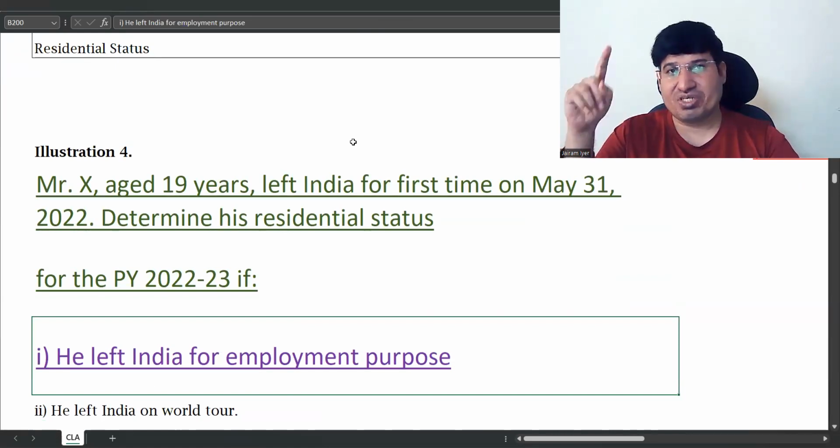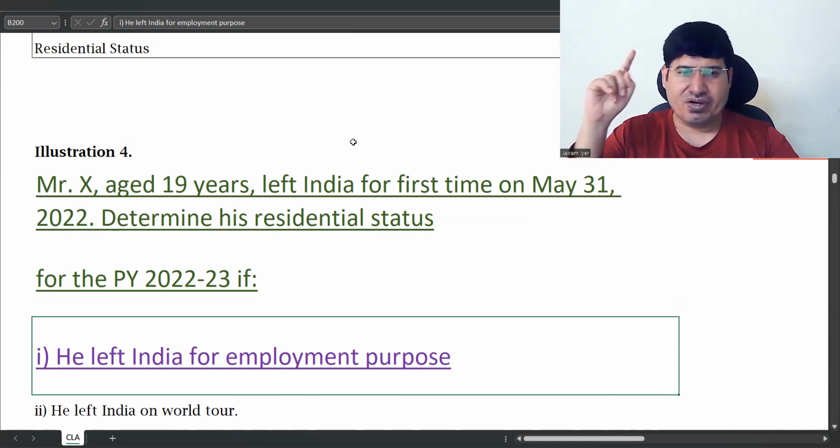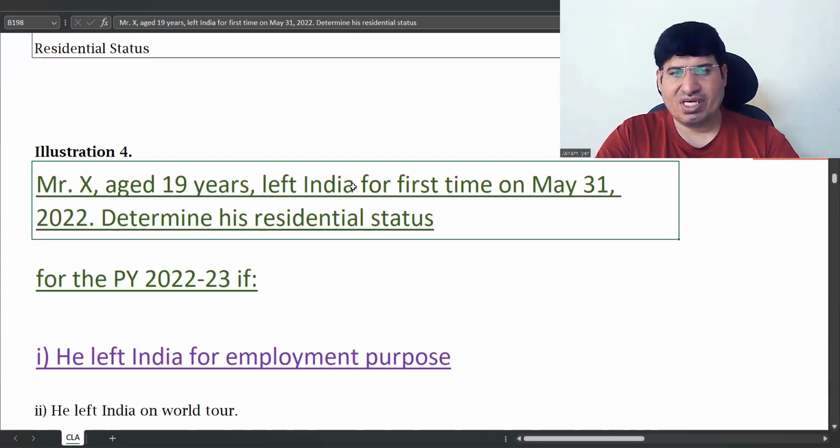That is the first exception, exception A. For the first exception, your second basic condition gets modified. The 60 days condition is not available now. There is only one condition available, 182 days. So how long was he in India? He left for the first time.